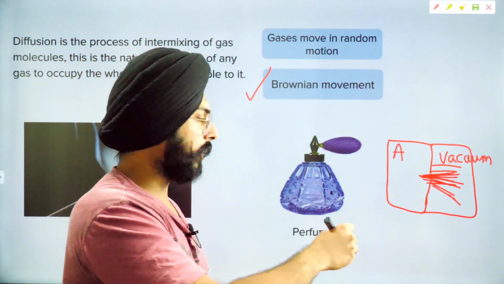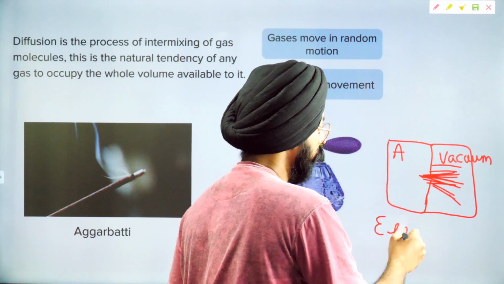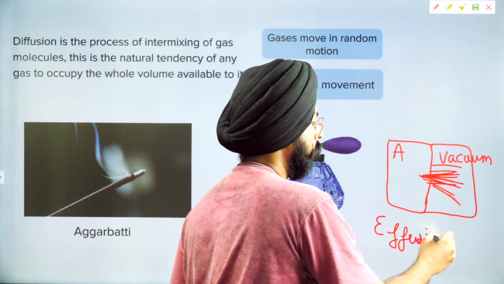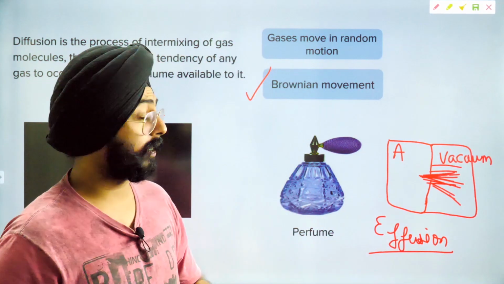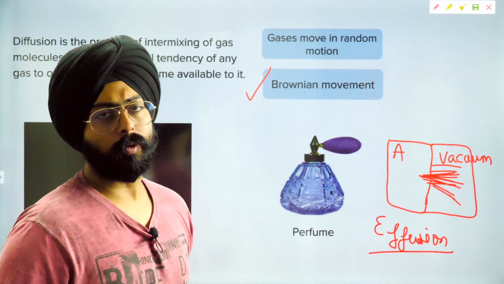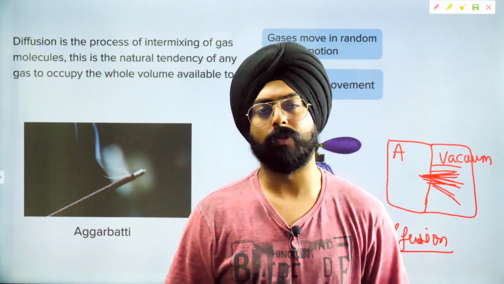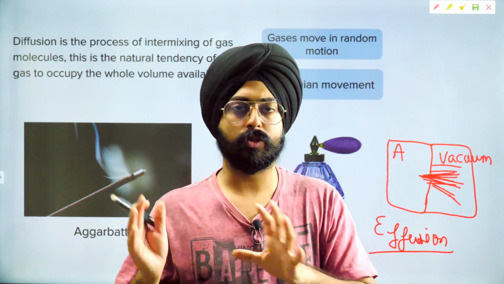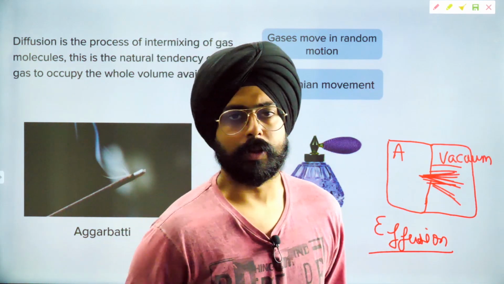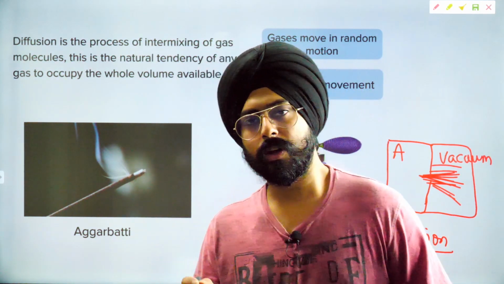So this particular case is a special case of diffusion known as effusion. The same ideas of mathematics that apply to diffusion, almost those will get applied over here in terms of practical question solving. Diffusion, effusion, same thing. Cool. So this was the idea of diffusion.